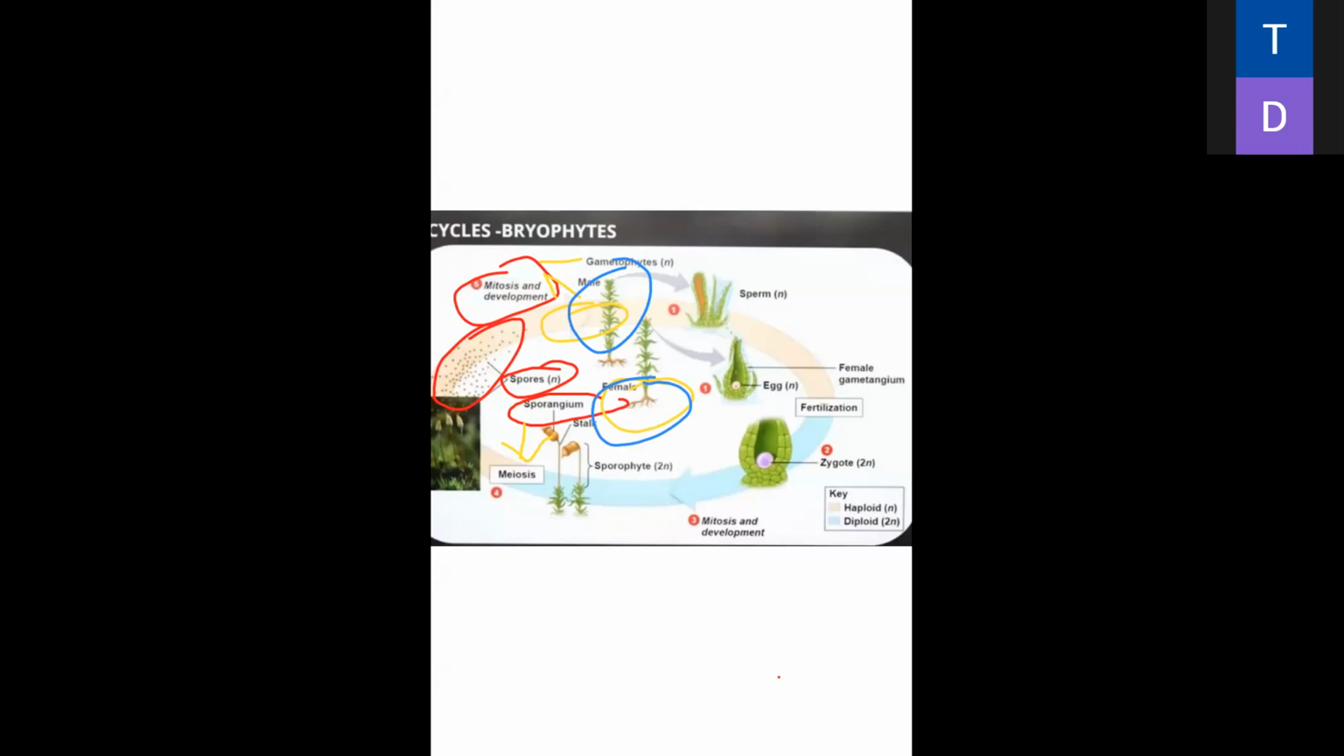Here rhizoids are present. True roots are absent, but rhizoids are present. What is the function of the rhizoids? Rhizoids help the organism to stick to the soil or substratum. It is a root-like structure, but not exactly a root. Is it clear, everybody?